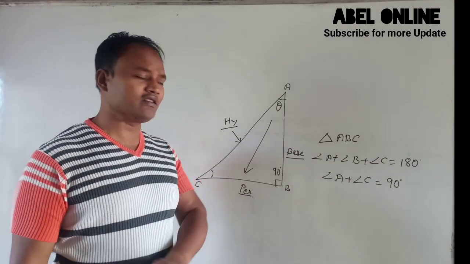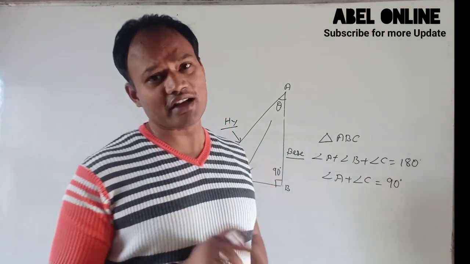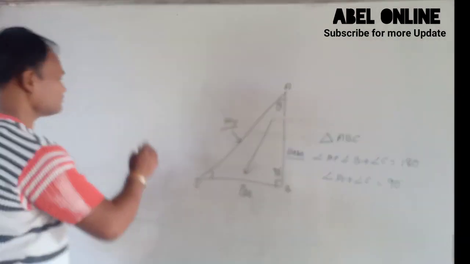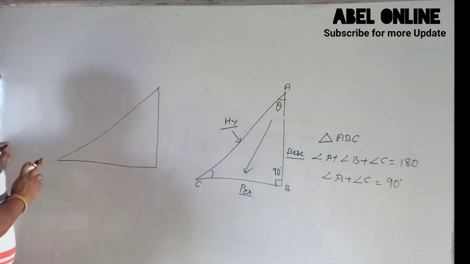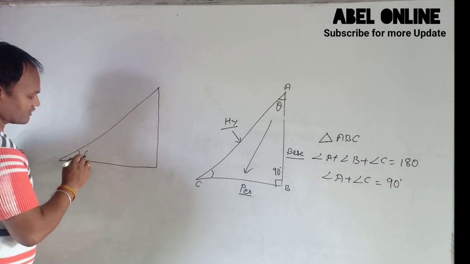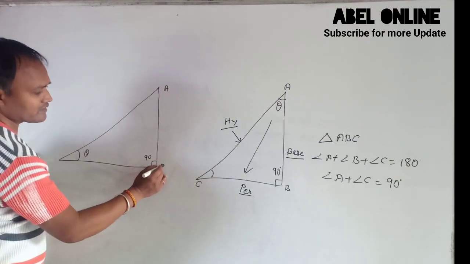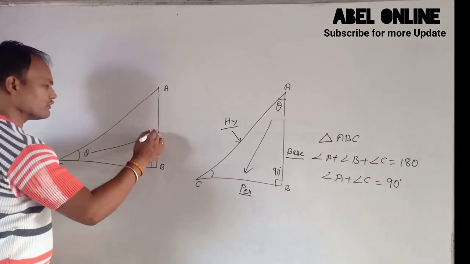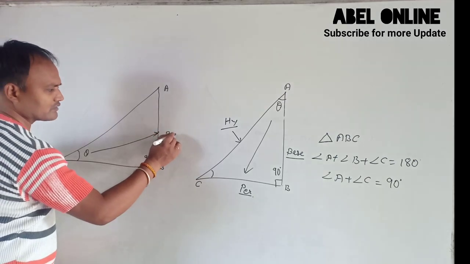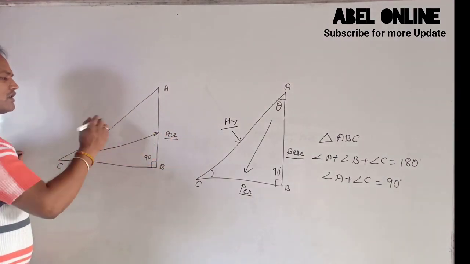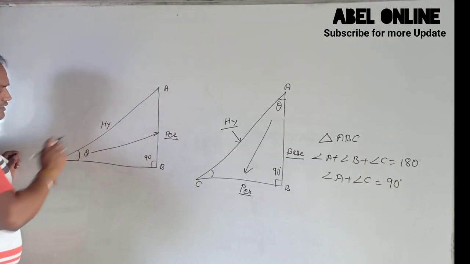Now the question arises, sir, generally we are saying that base is on the ground. No, this is not the right concept. So let's see, if we are having another right angle triangle and we are saying that the angle is theta, this is 90 degree, same diagram, this is A, B and C. So the front of theta is perpendicular, and this is the hypotenuse because this line has the maximum length.